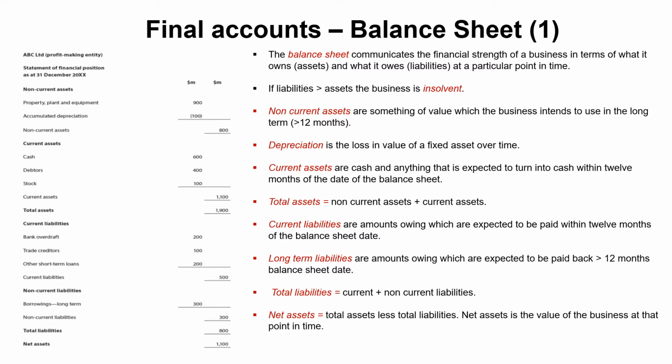Now your first problem is study this example and just ensure you can see where all of the figures come from. It is, in essence, simple arithmetic. You're just adding and subtracting. But you need to understand which numbers go in which sections of the statement. Because what IB can actually do in terms of the exam paper, they will not give you the format, but they can actually just give you a list of those numbers and expect you to put it together and understand how the format's constructed. The net asset figure at the bottom, in reality, is assets minus liabilities.